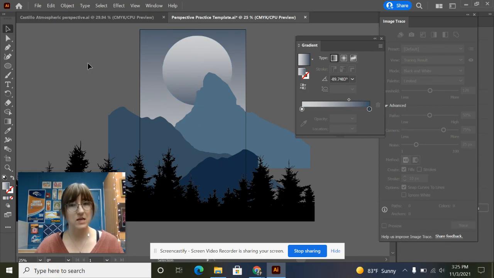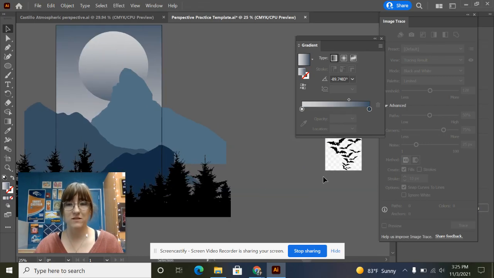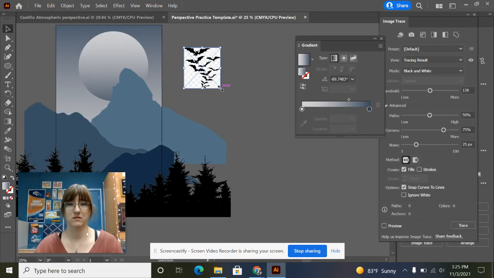So then we get something that looks like this. And now our mountain stands out a lot more, right? Okay, so last thing, I promise, we're going to do image trace one more time on our bats.